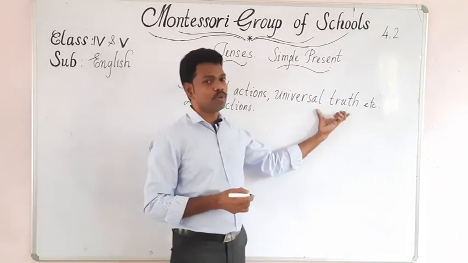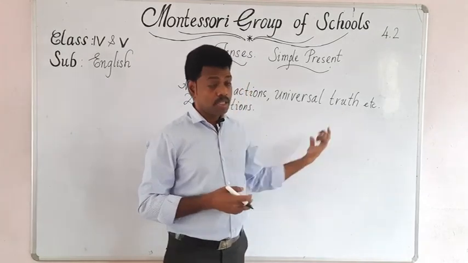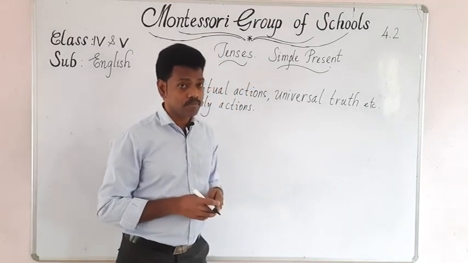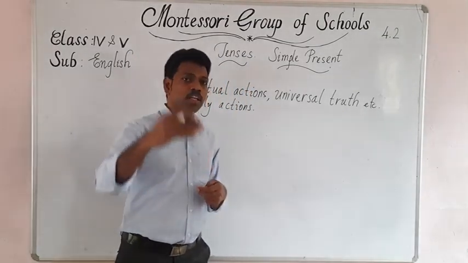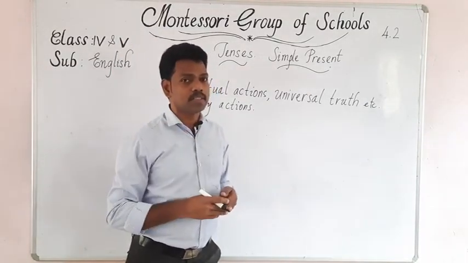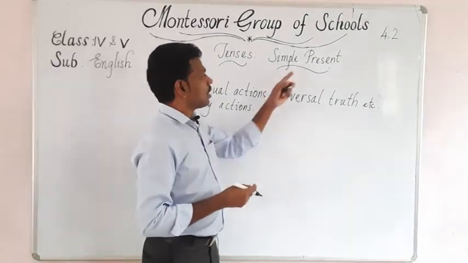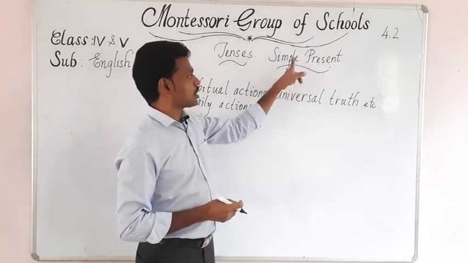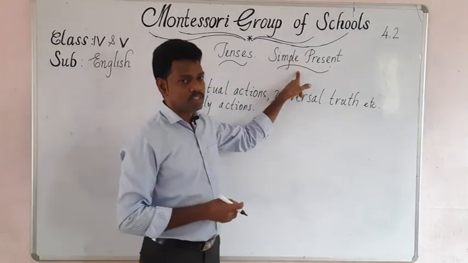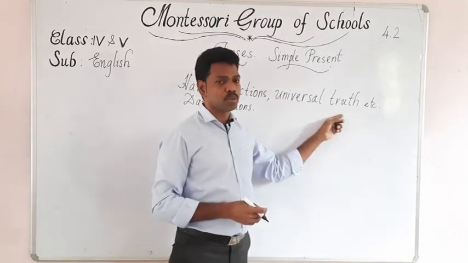And then the universal truth. There are many universal truths. Example, the sun rises in the east. That will continue happening. Tomorrow the sun will not go to the west and rise. The sun will be rising only in the east. So, such kinds of sentences we have to express only in simple present tense: habitual actions and universal truths.